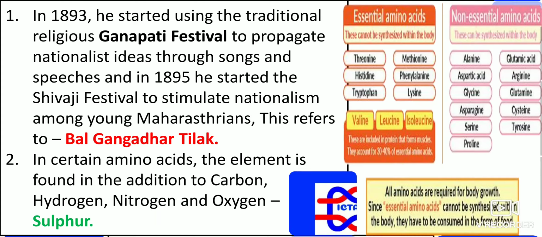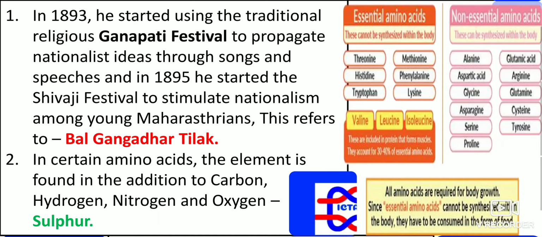In 1893, he started using the traditional religious Ganapati festival to propagate nationalist ideas through songs and speeches, and in 1895 he started the Shivaji festival to stimulate nationalism among young Maharashtrians. This passage refers to Bal Gangadhar Tilak, who introduced the Ganapati festival, as I had already discussed.